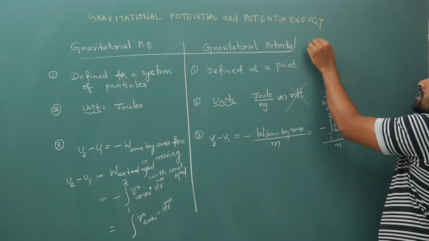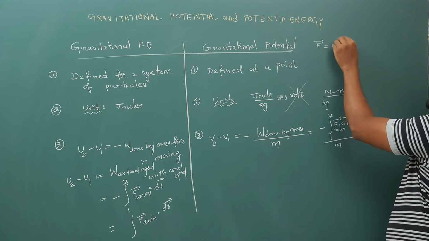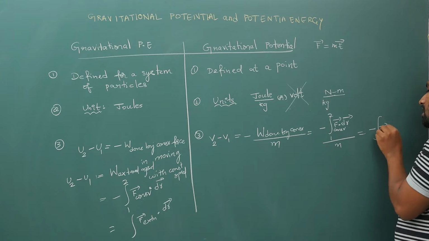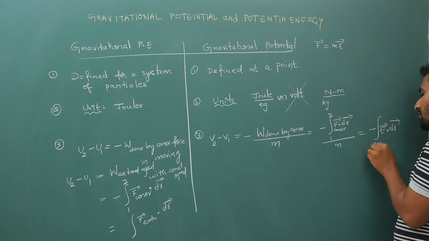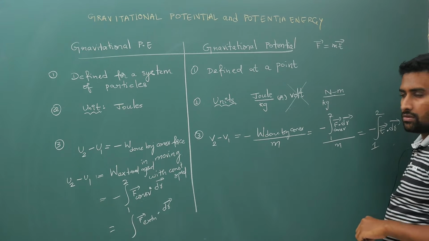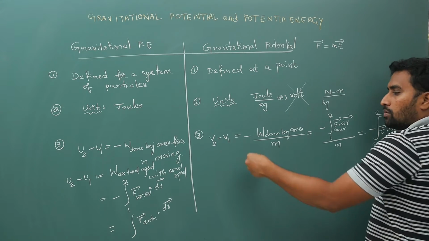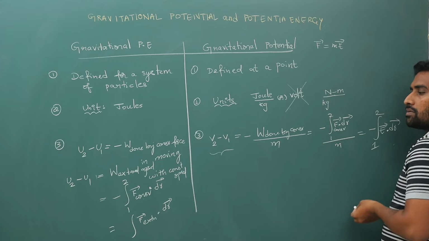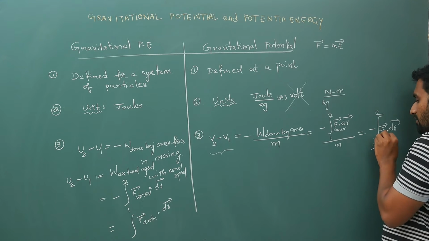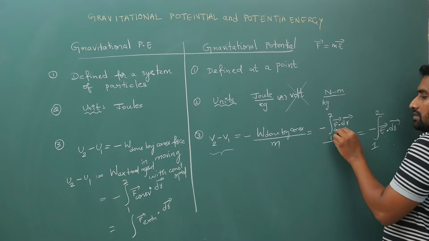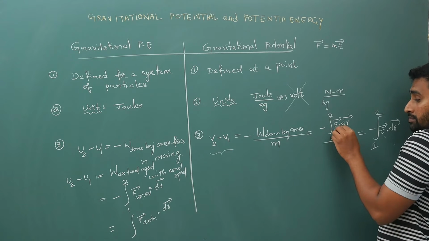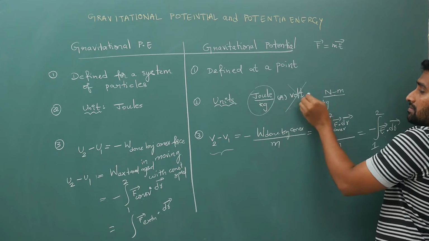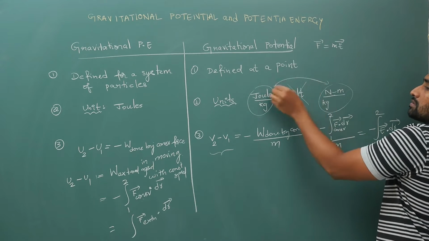In the previous class I told you F bar is equal to M times E bar, so F by M is E. So this is minus of the integral of E bar dot dr bar from 1 to 2. For E, check the unit: it is work done per unit mass, so joule per kg. From this only I am rearranging and writing these terms.